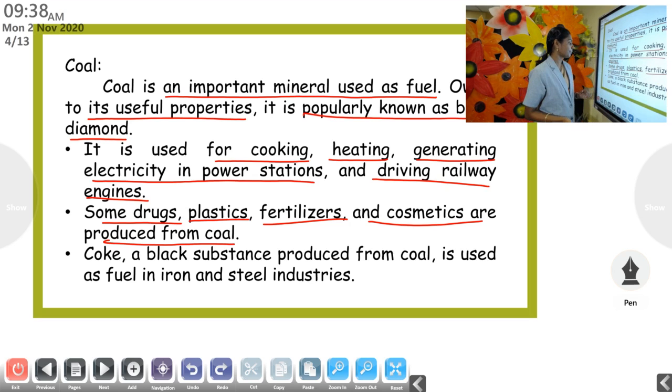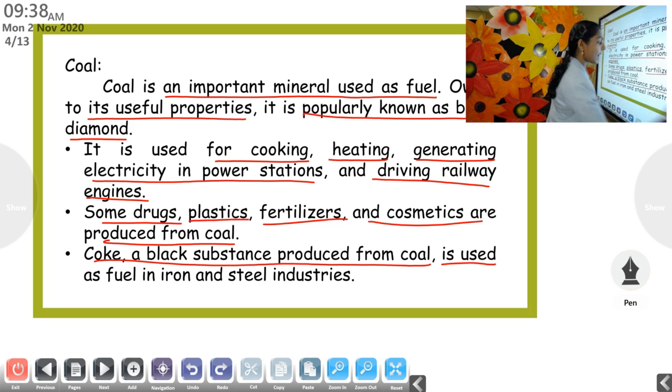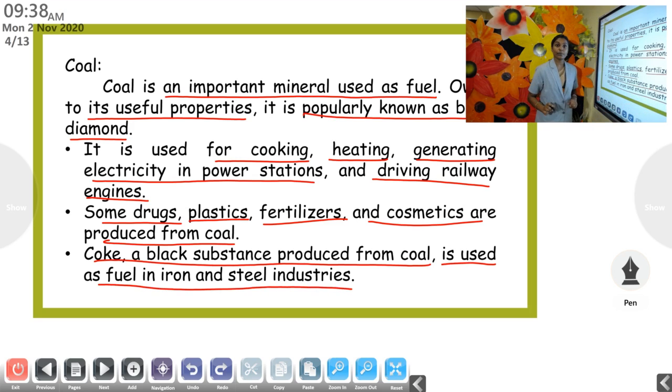Then coke. Coke is a black substance produced from coal. In higher classes you will be studying coke in detail. Coke is used as fuel in iron and steel industries. We have iron and steel industries to make iron rods for construction purposes and for making machines.